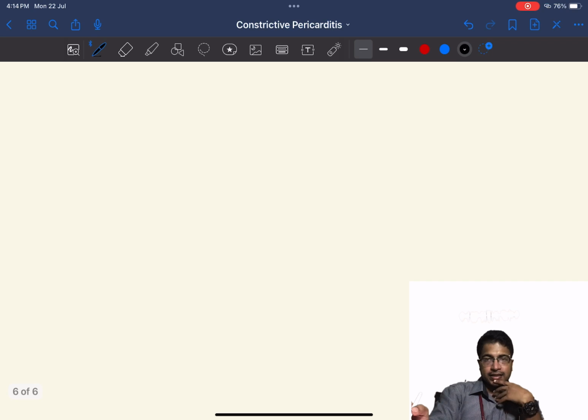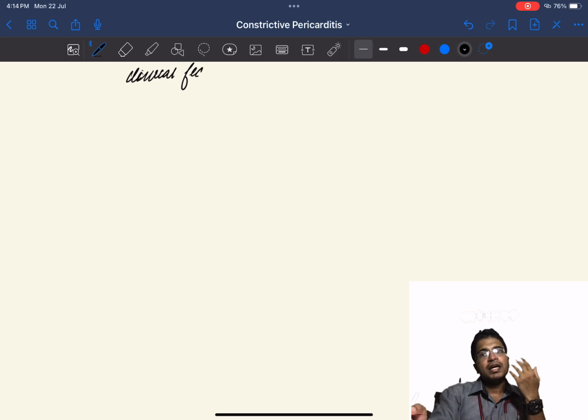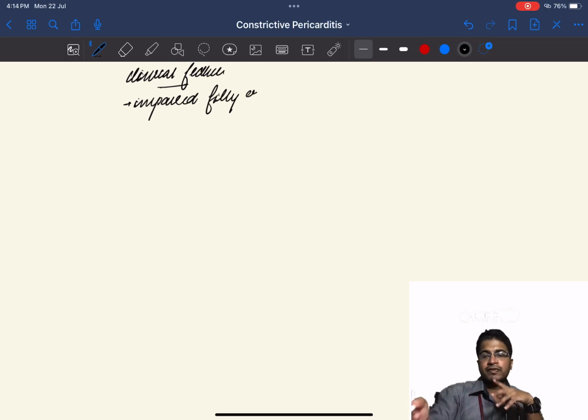Constrictive pericarditis is nothing but diastolic dysfunction of the heart. So there is impaired filling of the right ventricle, which will lead to impaired filling in the left atrium. So basically it's a diastolic dysfunction. It will predominantly present with features of right heart failure, such as